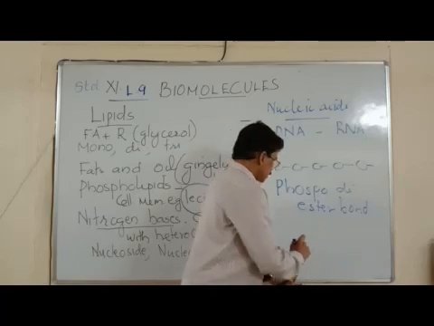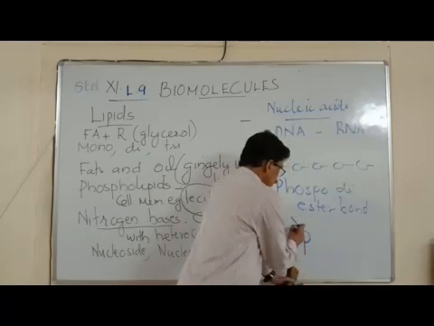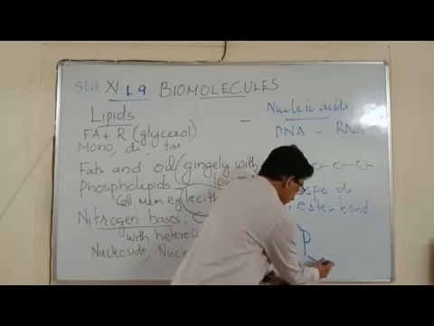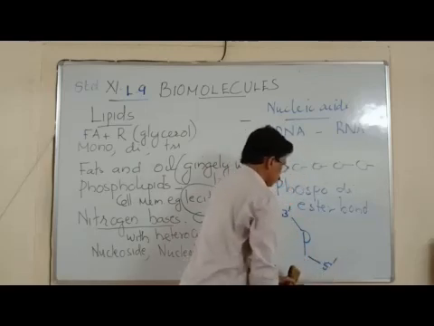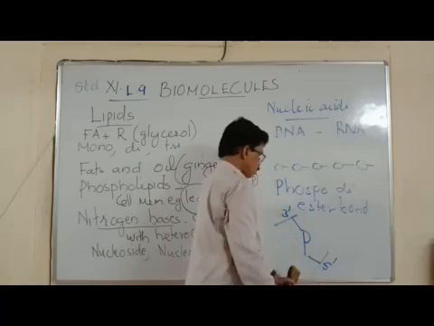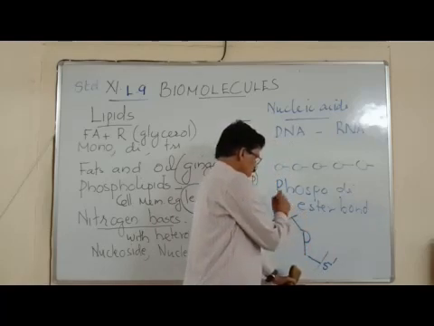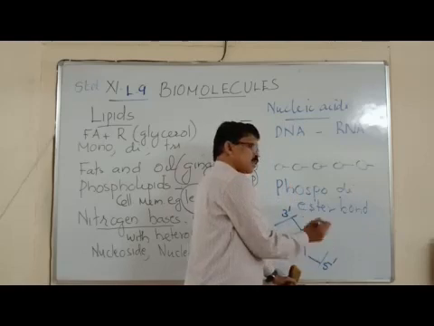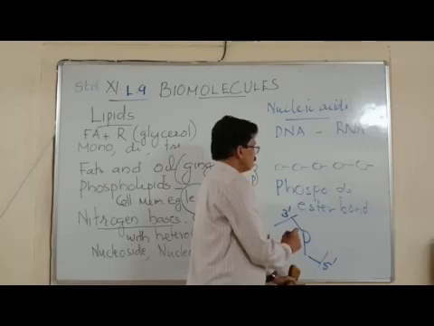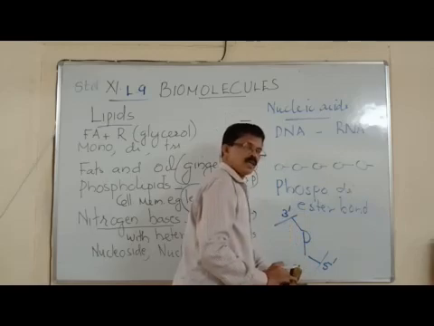So at the center, the phosphate group will come, and this phosphate group on one side combines with the 3' end of a ribose, and on the other side it combines with the 5' end of another, subsequent ribose. So a phosphate group combining with the 3' end of one ribose and the 5' end of the adjacent ribose forms a phosphodiester bond, which is uniquely found in DNA and RNA nucleic acids.